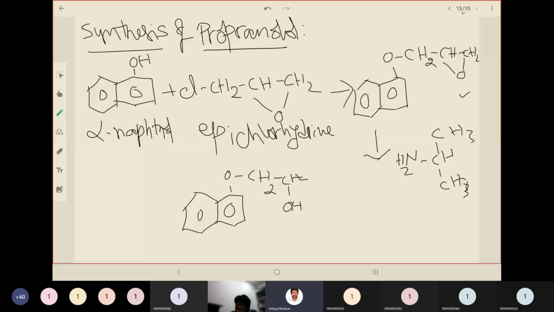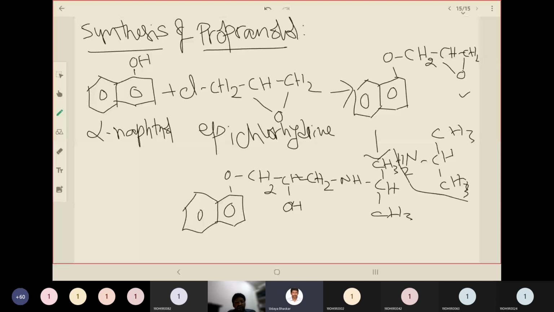So from epichlorohydrin, what we are inducting into the structure, propyl group is there now. In that, propanol will be achieved from using epichlorohydrin. So this is a reliable approach in understanding and remembering the synthesis of propranolol.